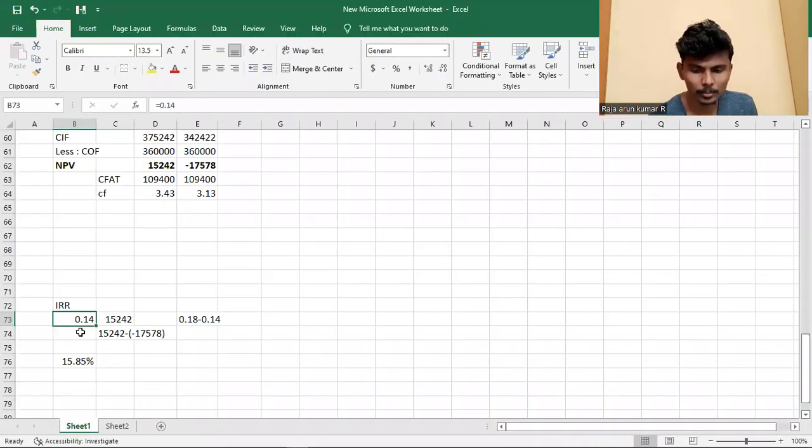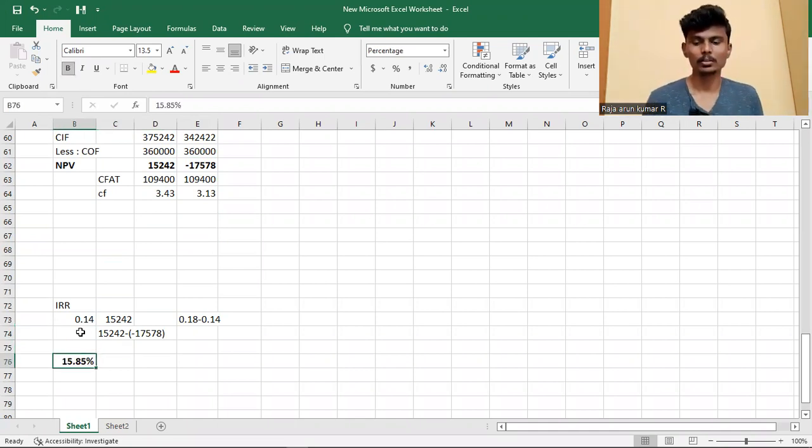Lower rate of percentage is 0.14. The NPV at lower rate is 15,242 and at higher rate is negative 17,587. We consider that IRR will be around 15.85%.